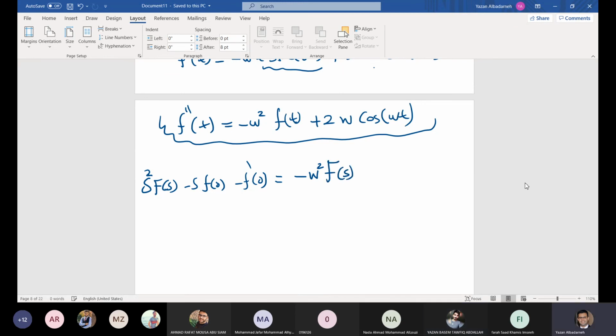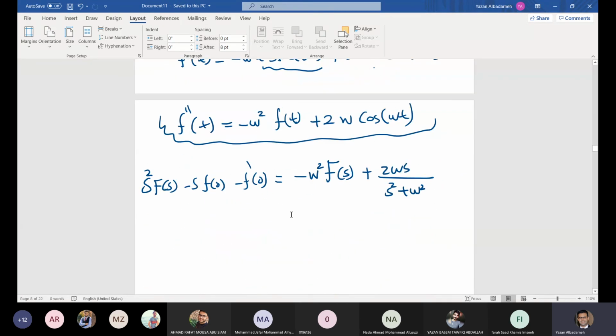Minus omega squared F of s, okay? Constant times f of t, linearity property, plus what is the Laplace transform of 2 omega cosine omega t? We know that the Laplace transform of cosine omega t is s divided by s squared plus omega squared. So here we have 2 omega s divided by s squared plus omega squared.